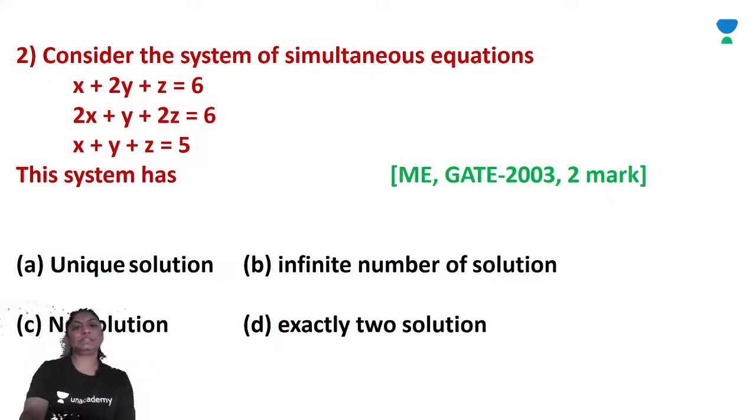Now, consider the system of simultaneous equations: x plus 2y plus z is equal to 6, 2x plus y plus 2z is equal to 6, x plus y plus z is equal to 5.